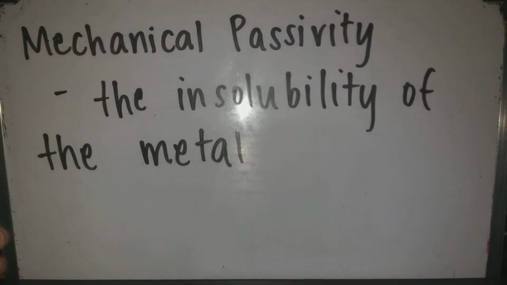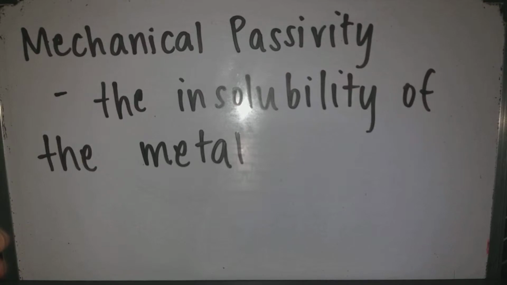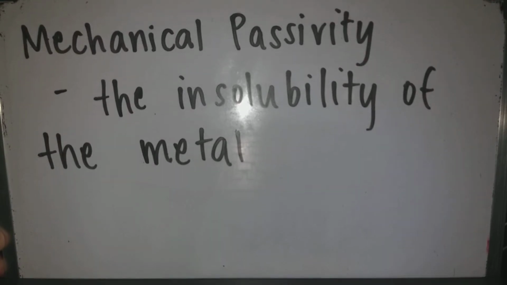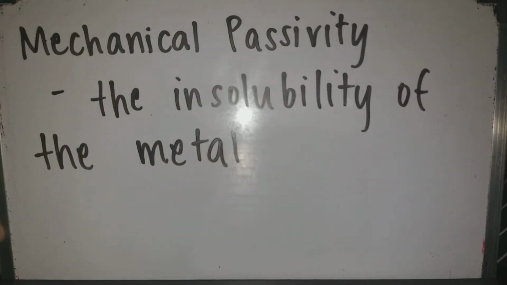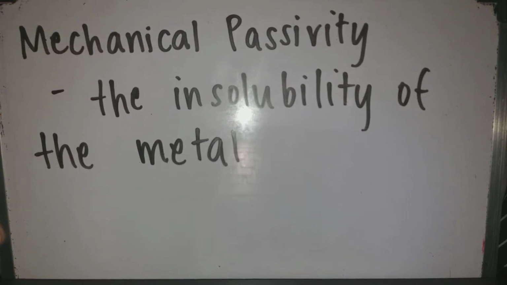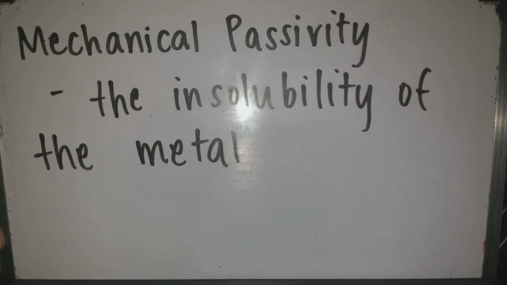The second one is the mechanical passivity. It is the insolubility of the metal due to the formation of an invisible film of metal oxide. An example of this is the formation of a thin layer of PbO2 or lead dioxide on lead, which prevents the dissolution of lead. It is also shown by copper, nickel, and etc.